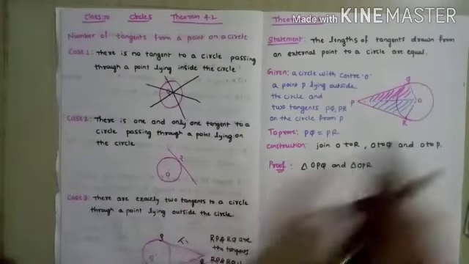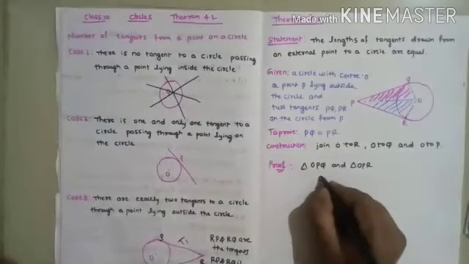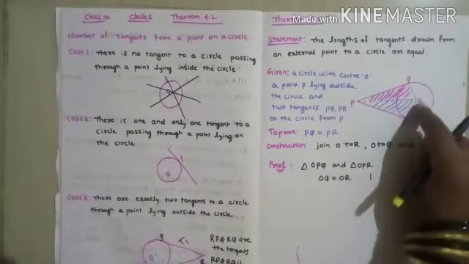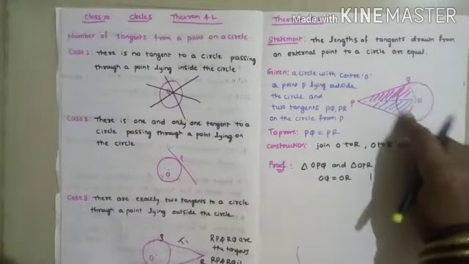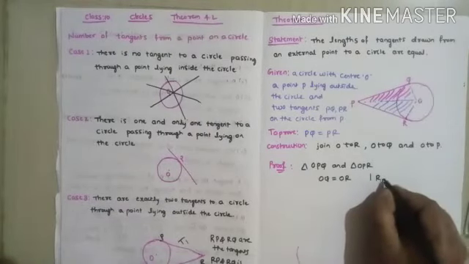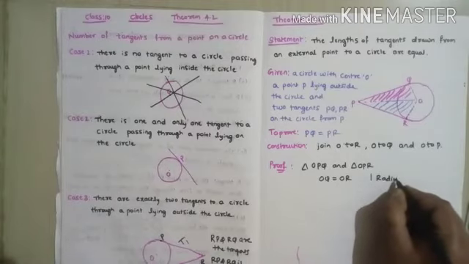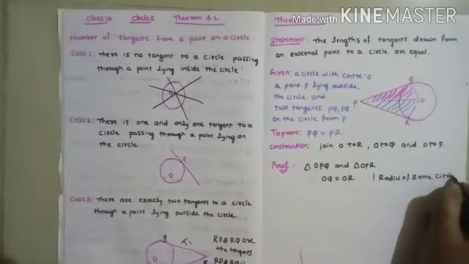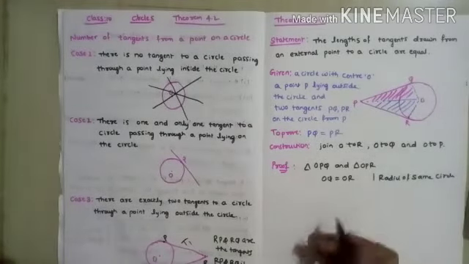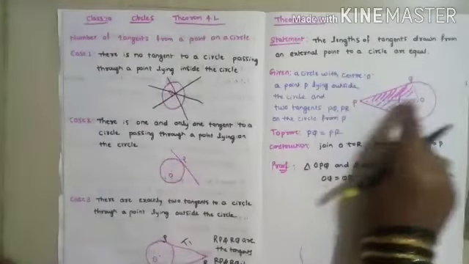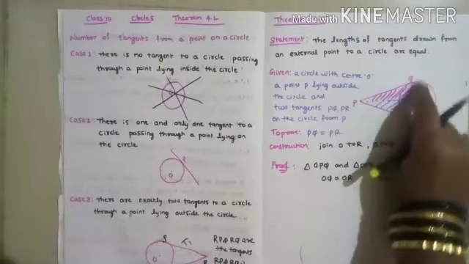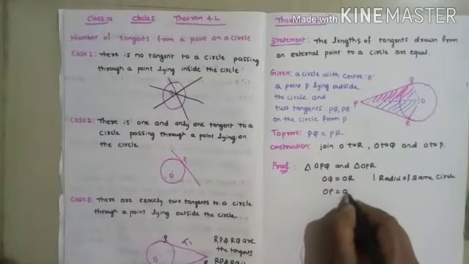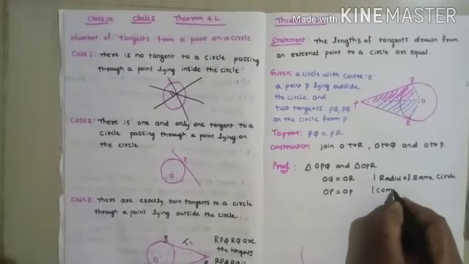Observing the diagram, OQ is equal to OR, I can write it. OQ is equal to OR because OQ and OR are the radii of the same circle. Radii of the same circle are equal. That is the reason. Next I will write OP is common for both the triangles. This OP is there in OPQ also and OPR also. So OP is equal to OP. That is common.